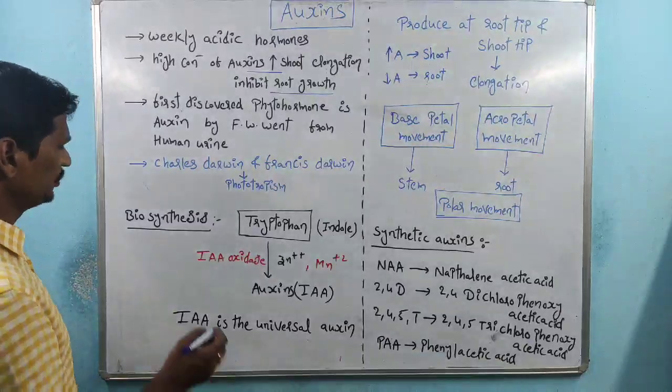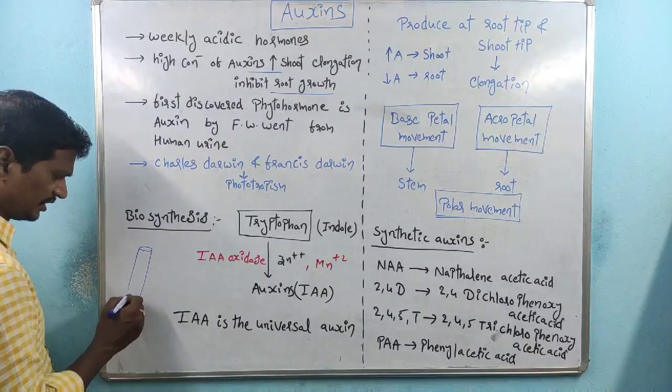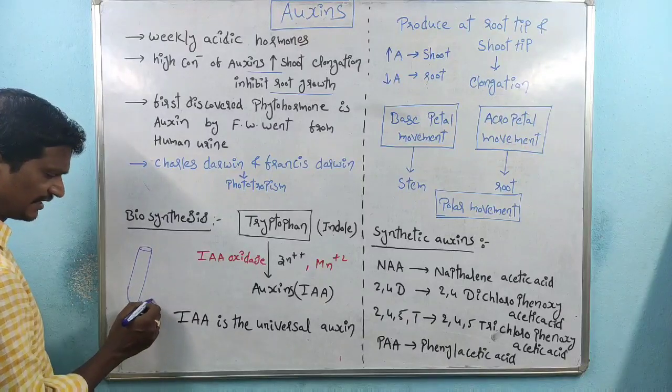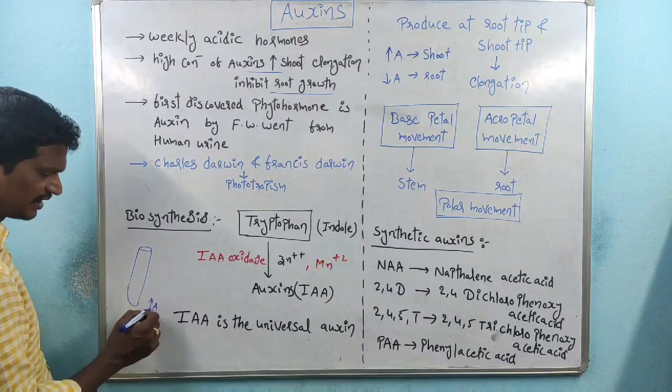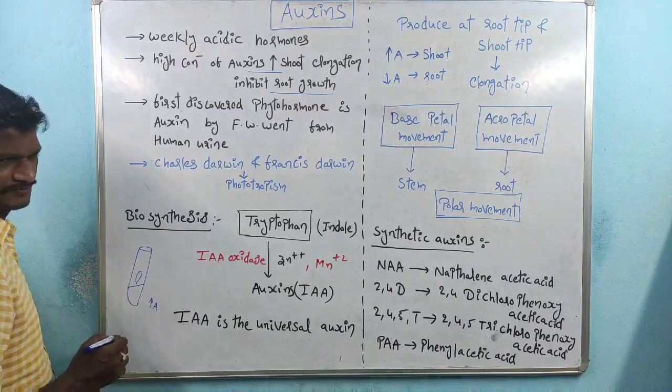Within the tissue culture process, if we take the tissue in a high concentration of auxins, it supports shoot formation.